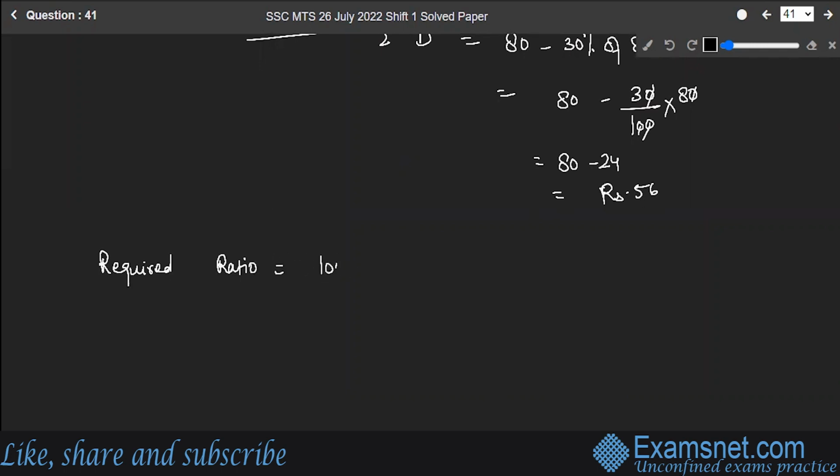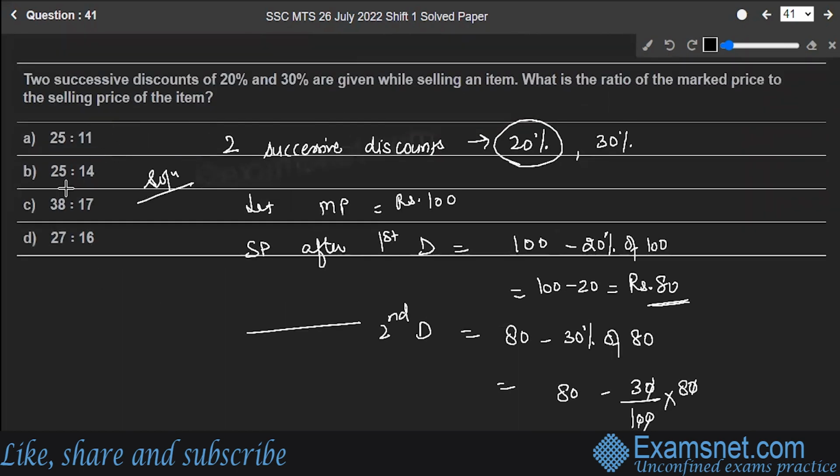Ratio of marked price to the selling price. So that is equal to 25 is to 14. So this is the required ratio and the answer to the question. Let's check with the options. Option B is the correct answer to the question. Hope you're clear with this. Let's move to the next question.